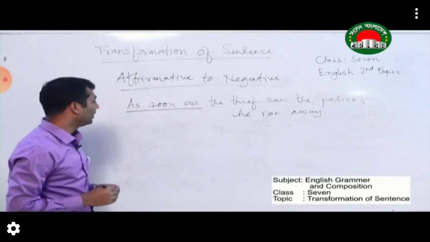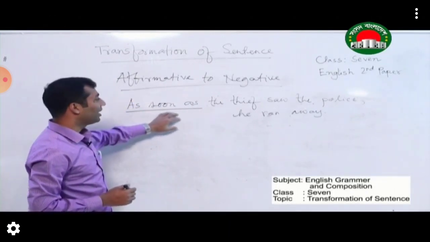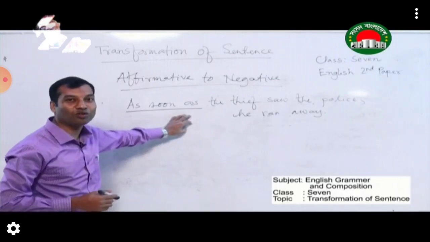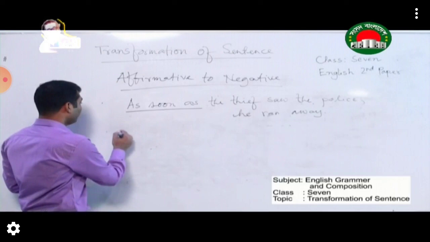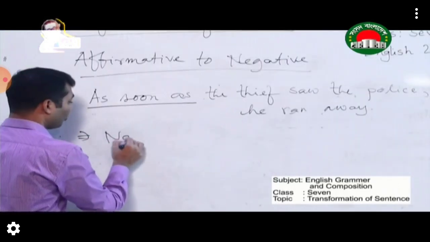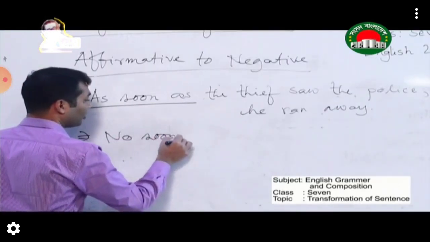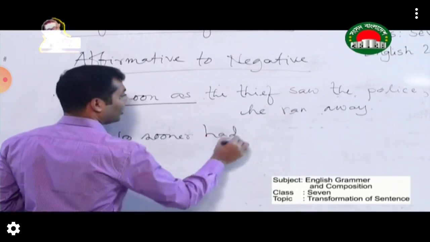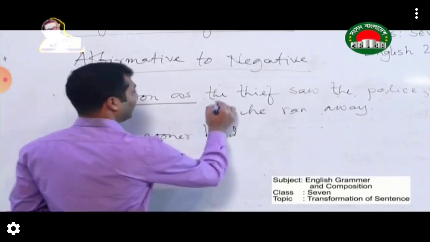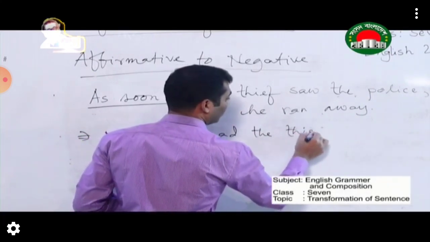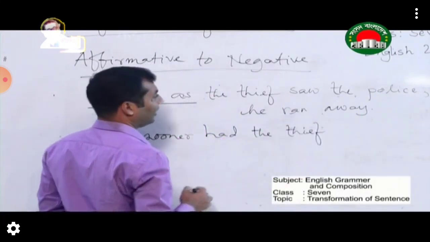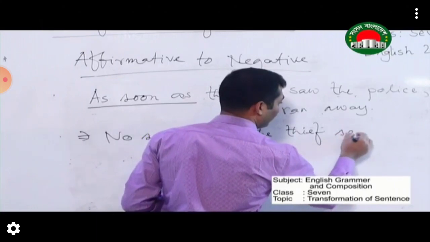So when you see the phrase as soon as in an affirmative sentence, if you want to make it negative, then you have to use no sooner had. How can you do it? So use no sooner had at first. Then you have to use the subject, the thief. No sooner had the thief than the past participle form of the verb.